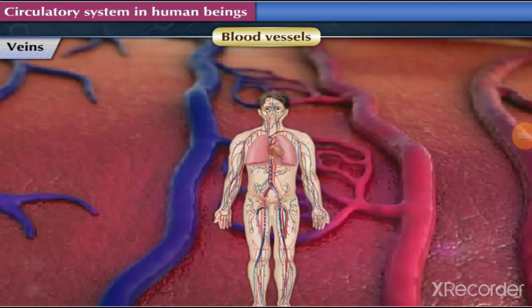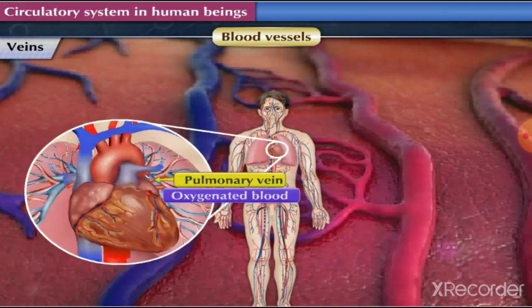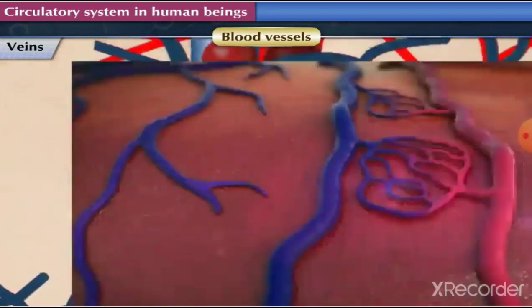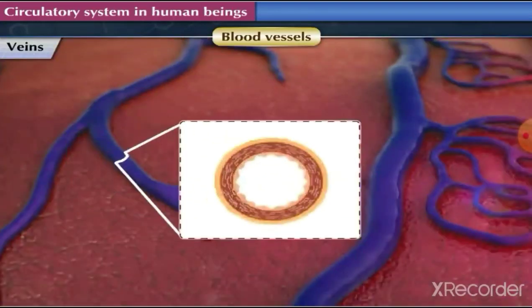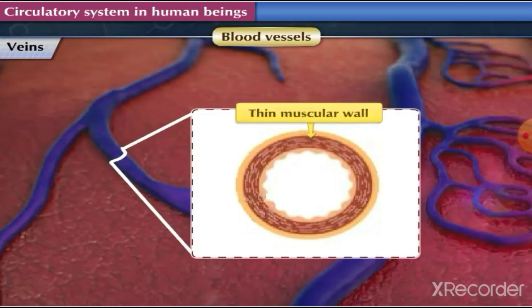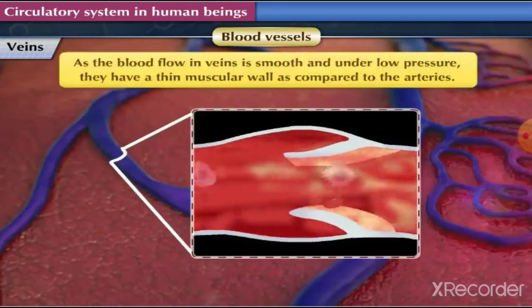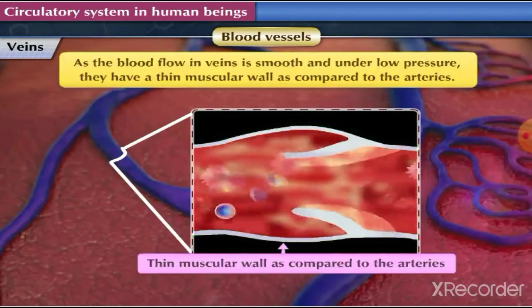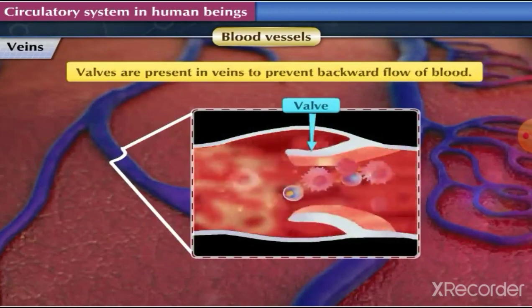Veins. Vessels carrying the blood towards the heart from various parts of body are called veins. All veins, except the one carrying blood from lungs, transport deoxygenated blood. Most of the veins are superficially situated in the body, just beneath the skin. These blood vessels have a thin muscular wall and a wide lumen. As the blood flow in veins is smooth and under low pressure, they have a thin muscular wall as compared to the arteries. Valves are present in veins to prevent backward flow of blood.